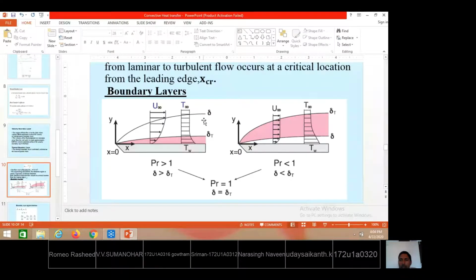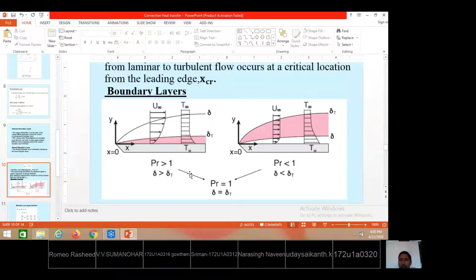Therefore, the velocity boundary layer or hydrodynamic boundary layer is higher. In this case, momentum diffusivity is high. That means compared to temperature at this level, the velocities are more. Therefore, due to higher velocities, the boundary layer development is also higher.